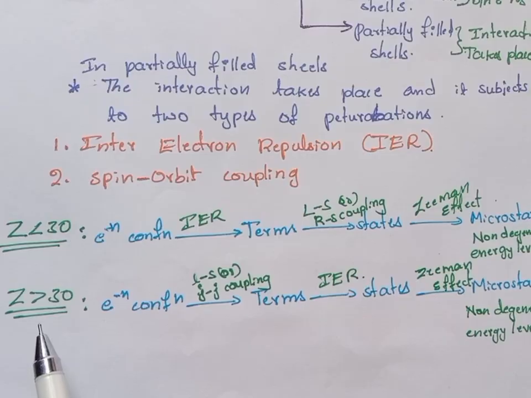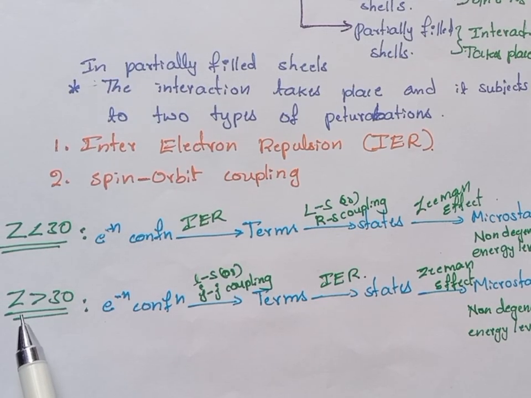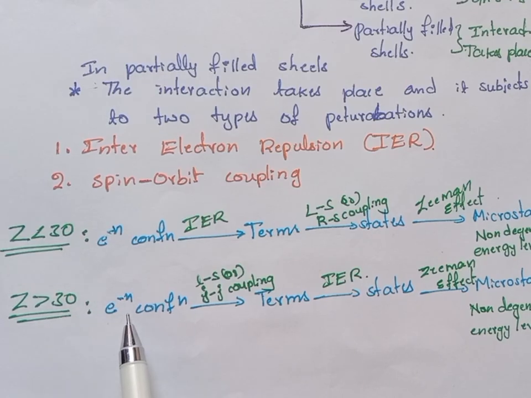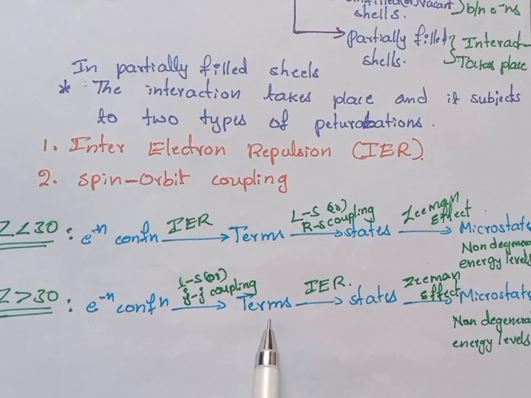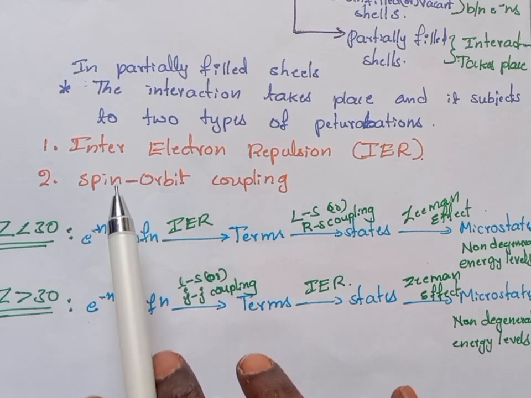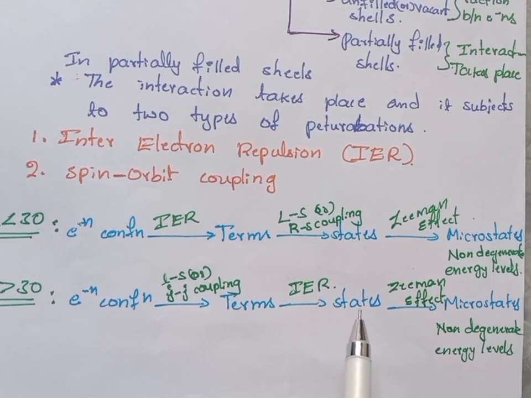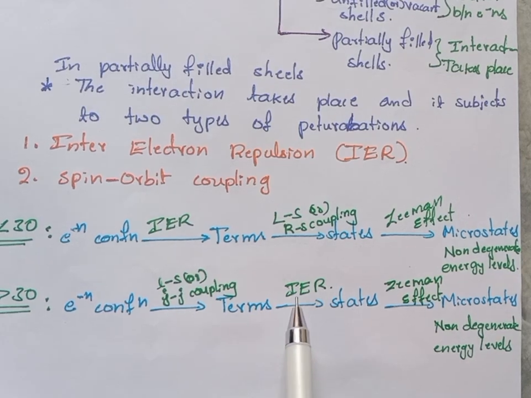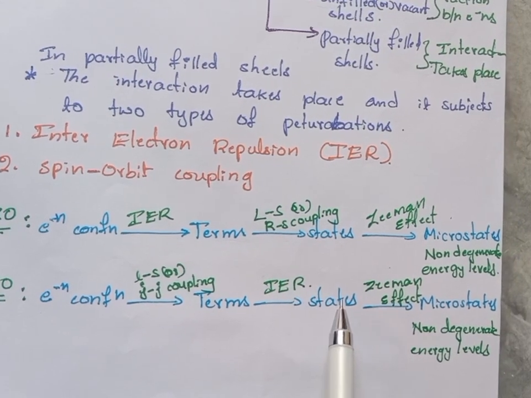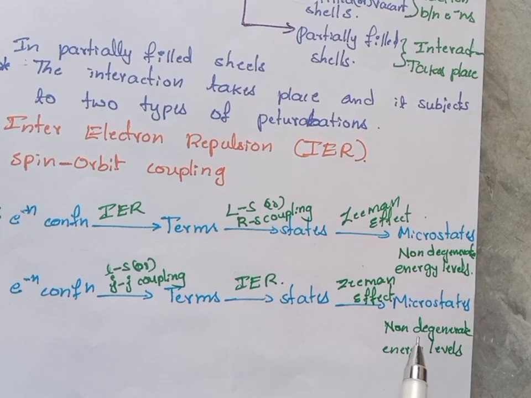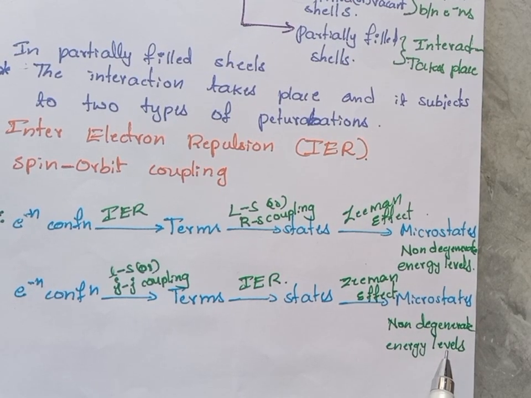In heavier atoms, heavier atom means Z greater than 30, the atomic number greater than 30, the electron configuration will split into terms due to spin orbit coupling, LS coupling, or you can say JJ coupling. That is nothing but spin orbit coupling. And the terms will split into states due to inter-electron repulsion, and states will split into microstates due to the Zeeman effect, where microstates are non-degenerate energy levels.